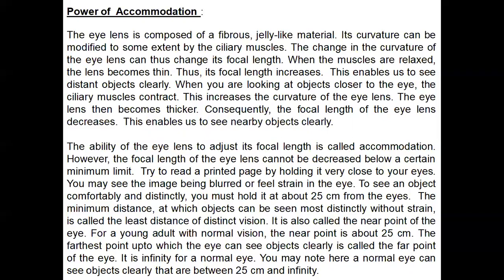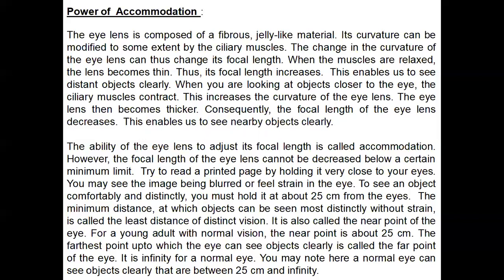The ability of the eye's lens to adjust its focal length is called accommodation. However, the focal length of the eye lens cannot be decreased below a certain minimum limit.